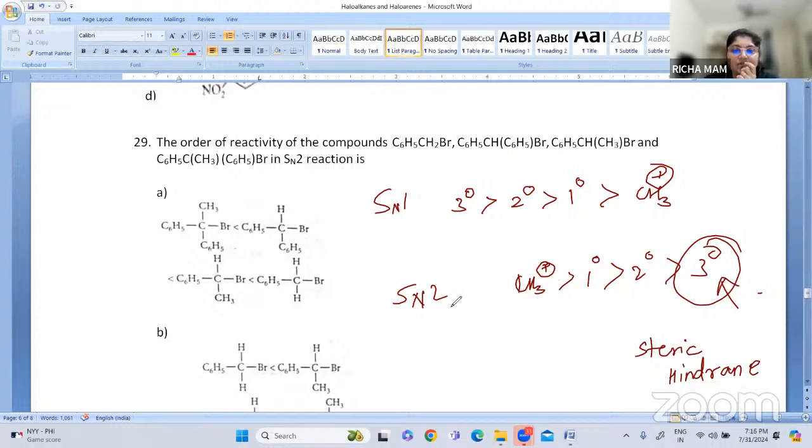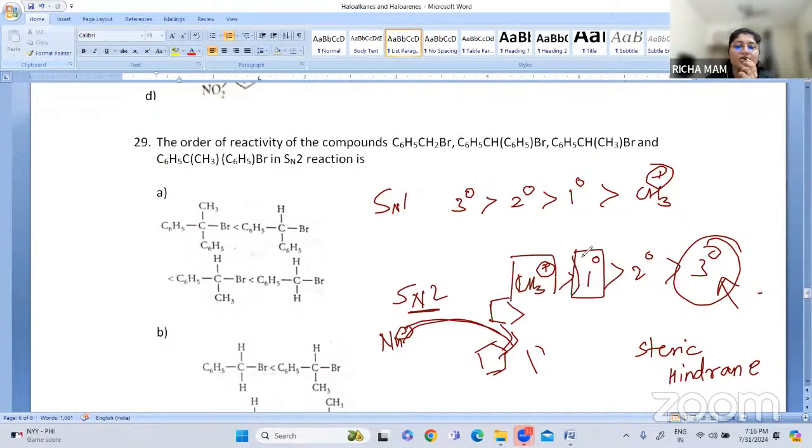We know that in an SN2 reaction, the nucleophile will attack from behind. So if there are big groups, like three phenyl groups, what will happen? The attack will be discarded. The attack is not possible. So because we are interested in SN2, we are interested in methyl and then primary carbocations; methyl and primary are the most stable, and tertiary are the least stable.